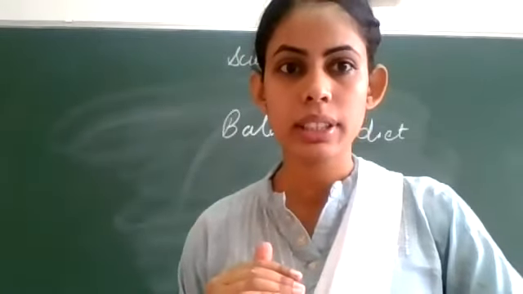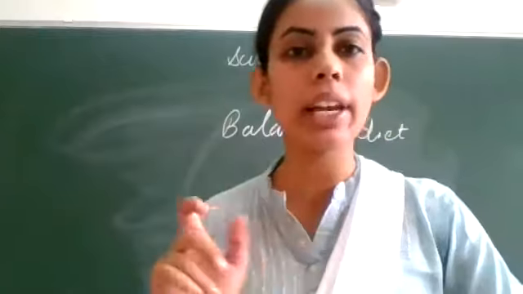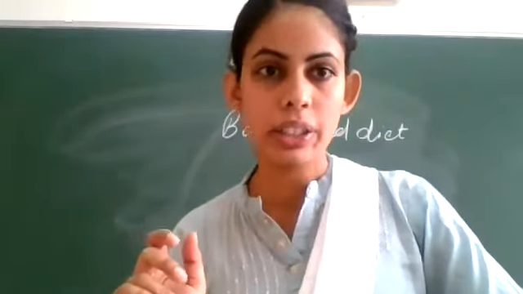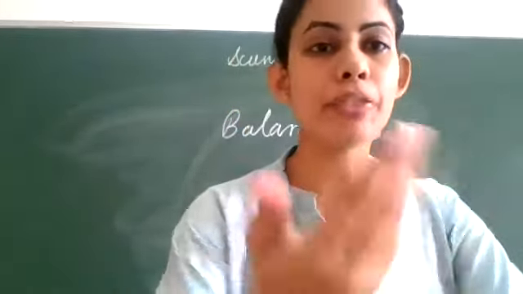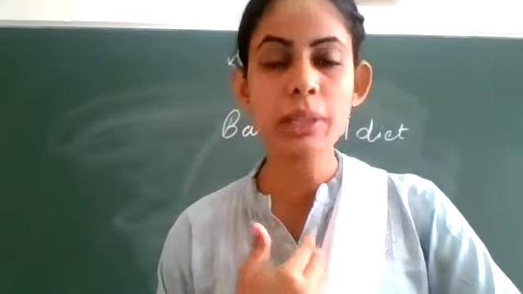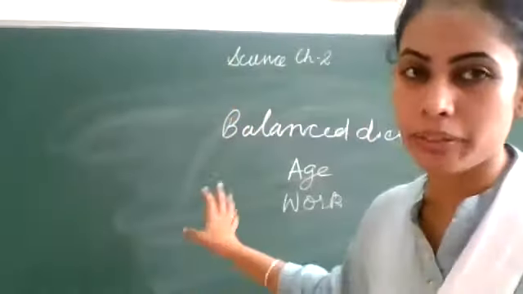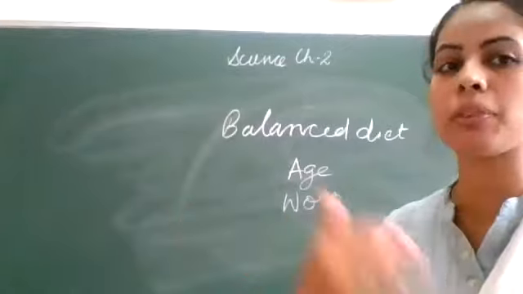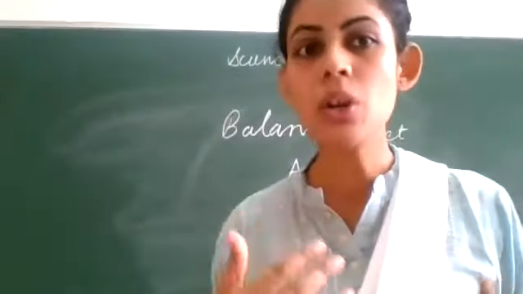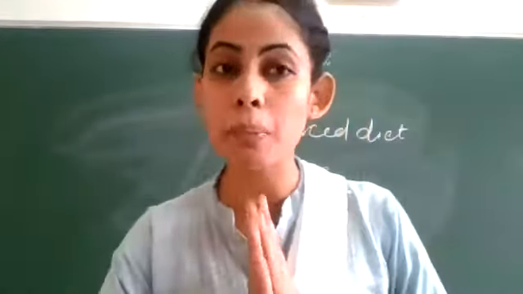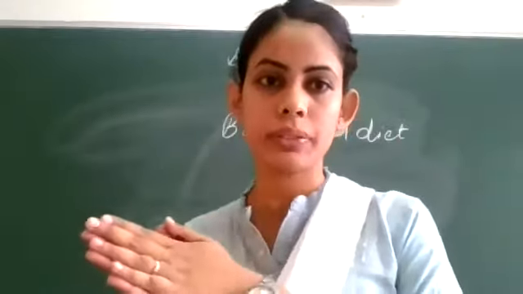Clear? जितनी हमारी बॉडी को रिक्वायर है उतना. Okay, your balanced diet will be different from mine. It's because of the difference in age and the different type of work that we are doing. So in a proper amount, not in an equal amount.